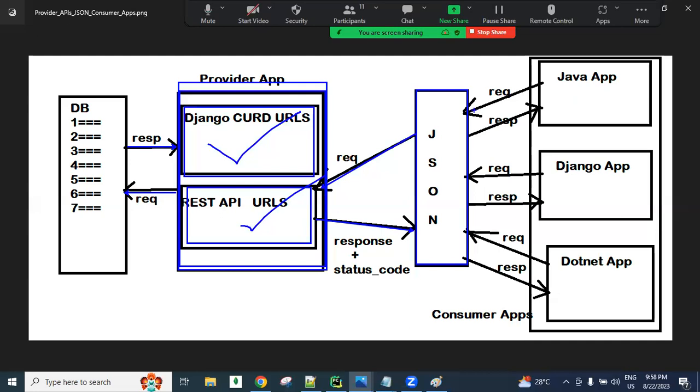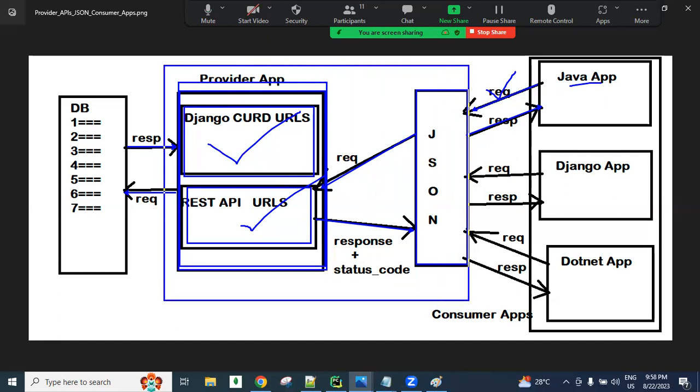So these people will send their request in the form of JSON. They will get the response in the form of JSON. Here, the Java-related API developers will do this communication. And on our Django side, we have the REST API developers. Those people will do this communication. JSON to Django, Django to JSON.